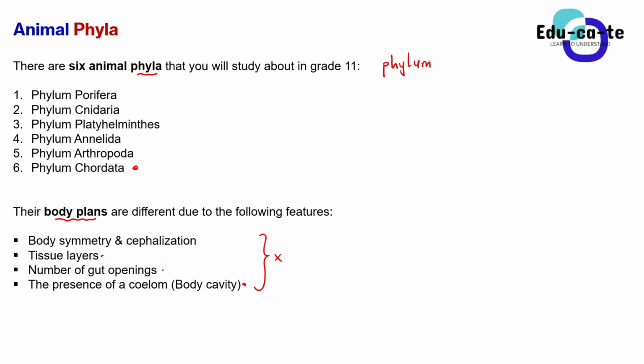So basically, why am I reminding you of these 4 things? These 4 things are what we use to differentiate these different types of animals, to say some of the animals have a coelom, some of them don't. When we're talking about the body plans, we're talking about how the bodies of the animals look. So let's look at the different phyla and try to differentiate: how does Porifera look, what body symmetry does it have, cephalization, how many tissue layers, how many gut openings, does it have a coelom. We're going to look at all of those characteristics for each and every phylum.